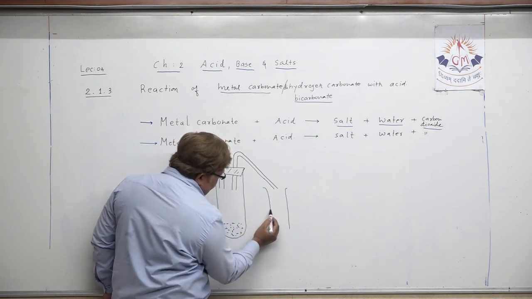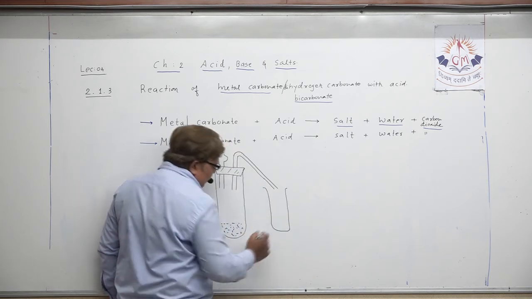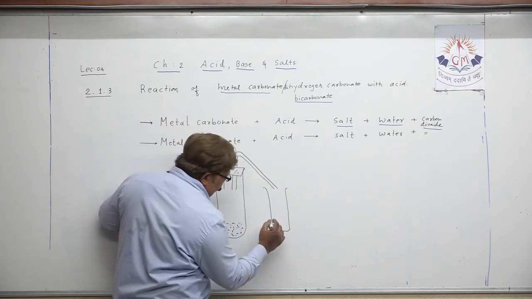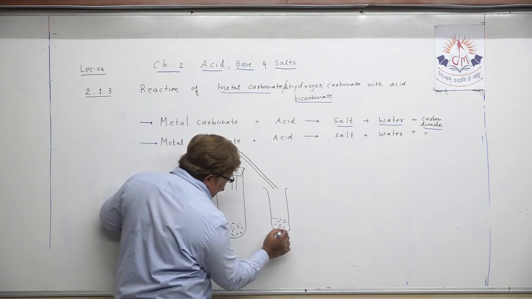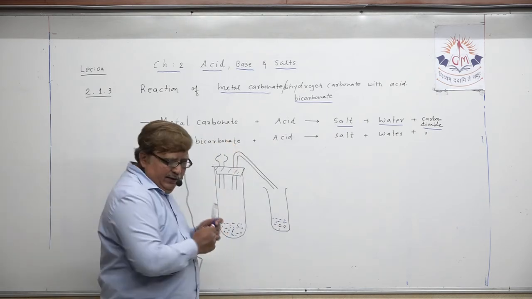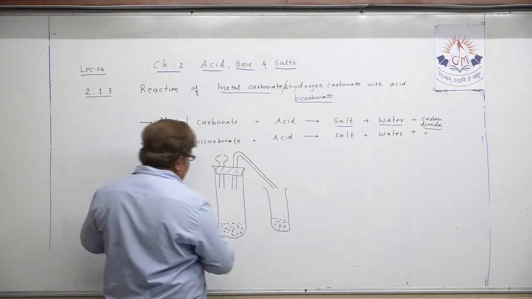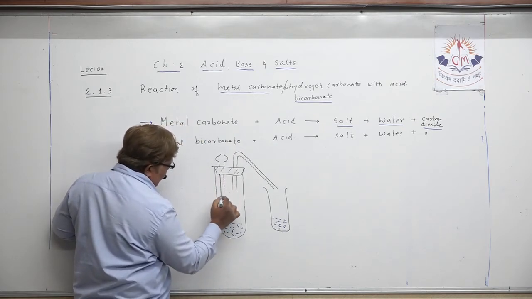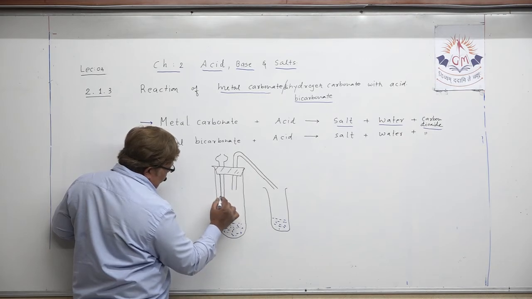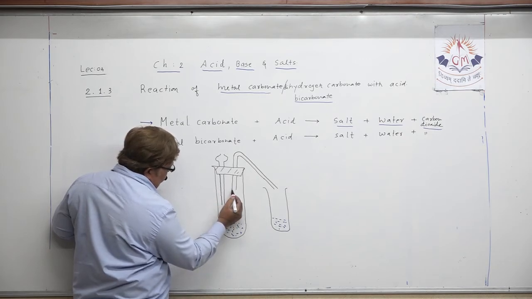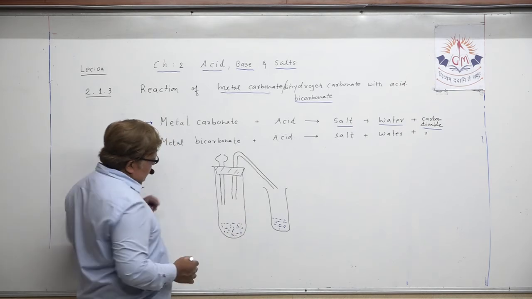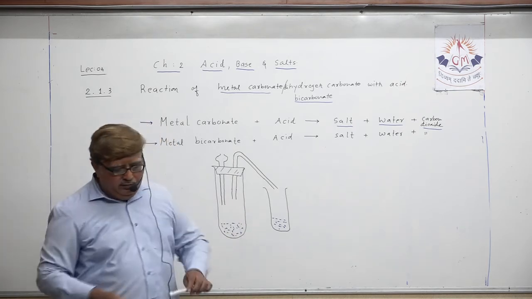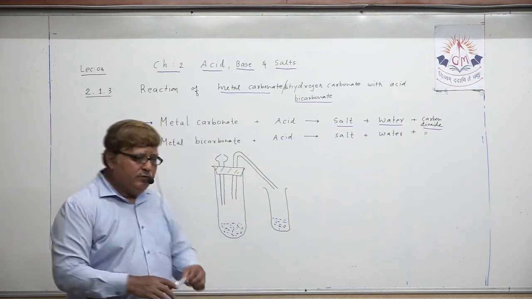To detect the presence of carbon dioxide, I am taking another mixture. When we label it, you will understand. Okay? Let us take some other mixture also. Now, when we label it, you will come to know that these are the apparatus. Through this we are going to pour acid here, okay, and this is the delivery tube, okay. Now my dear student, just try to understand the apparatus we have taken in performing this experiment.